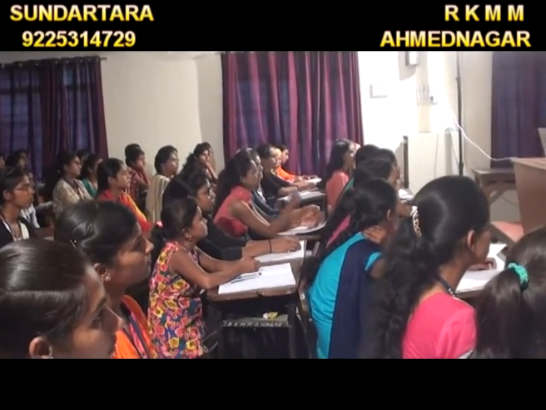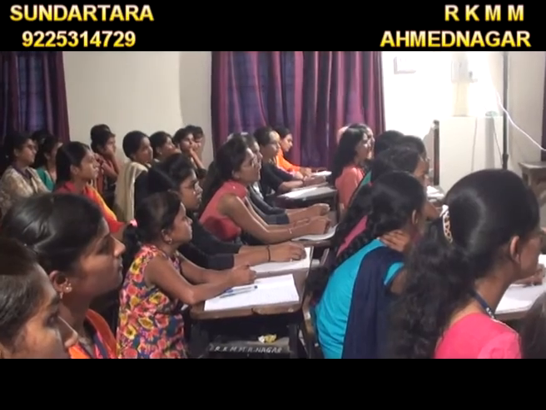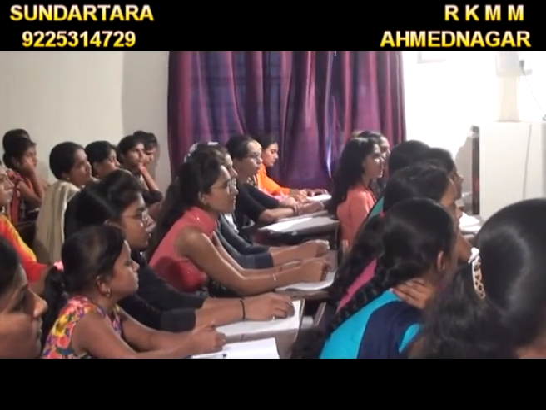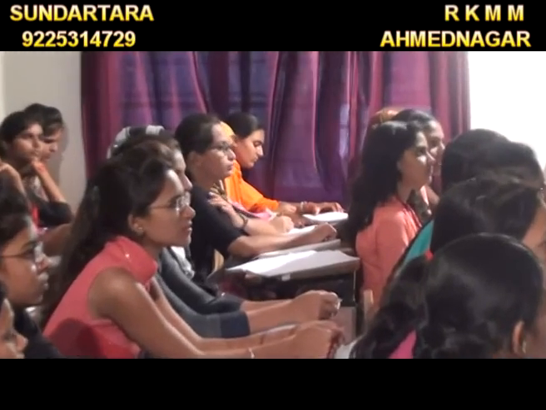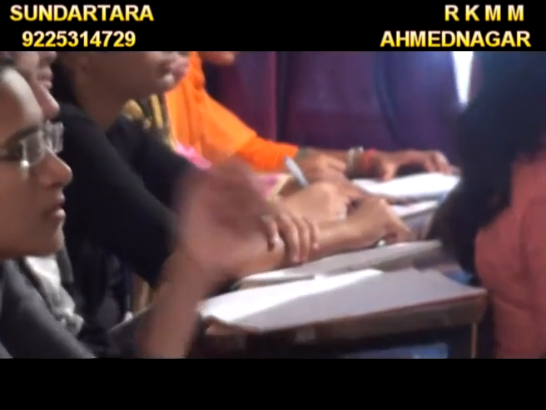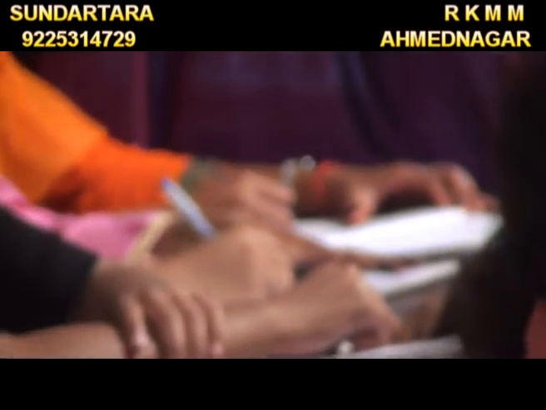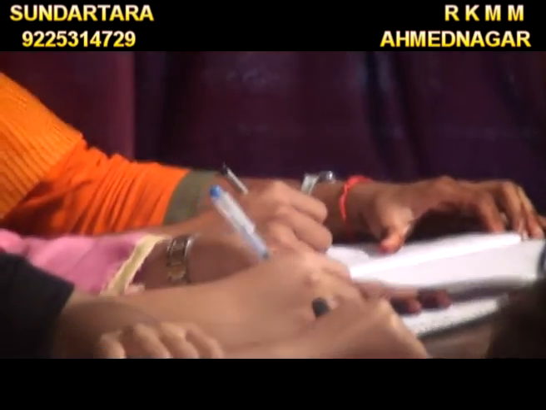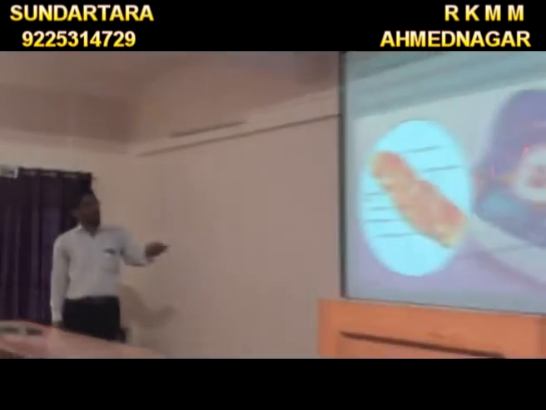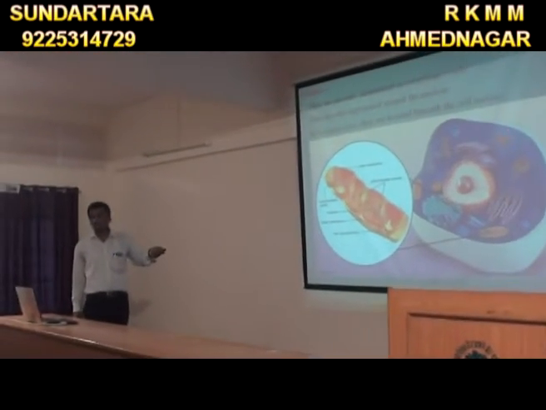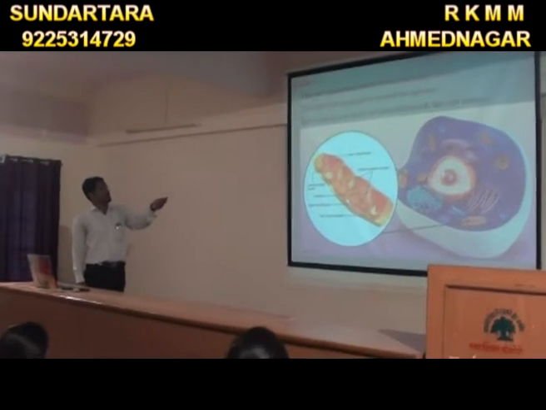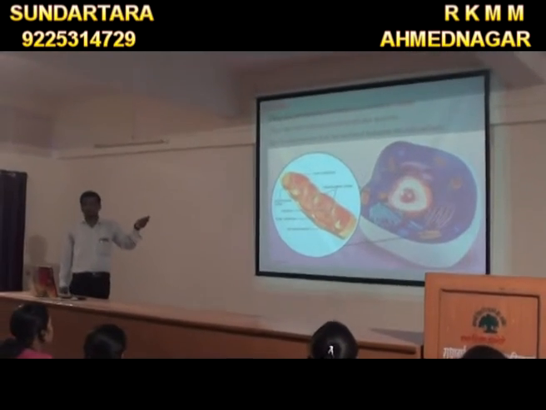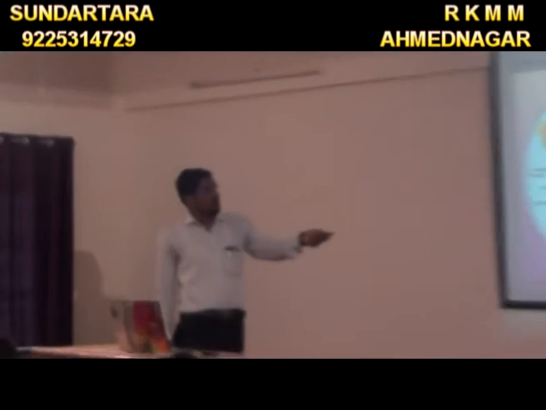Beneath the cell surface means they are present behind the cell surface or below the cell surface. Okay, this is the position of the mitochondria. This is the mitochondria, and also this mitochondria, and also these are the mitochondria. Means they are evenly distributed, in the first point. They are present in the cytoplasm evenly, on this corner, then this corner, that is the mitochondria. They are present evenly in the cell.